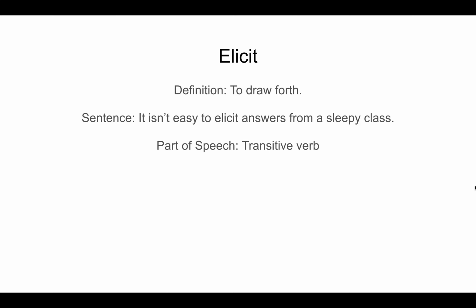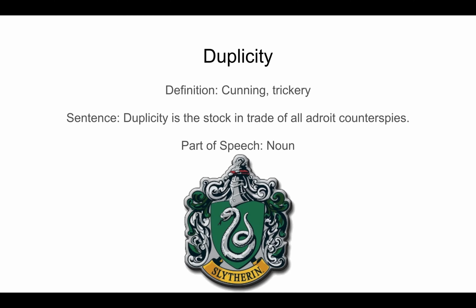The next word is Duplicity. Duplicity means cunning and trickery. Here's a sentence for duplicity. Duplicity is the stock in trade of all adroit counterspies. Part of speech is a noun. In the picture, there's Slytherin, and I think you know about Slytherin, that Slytherin is known for its cunning and trickery, if you have ever read Harry Potter.